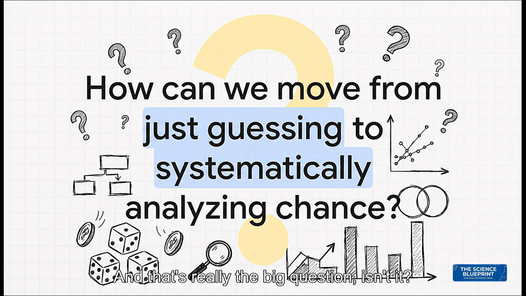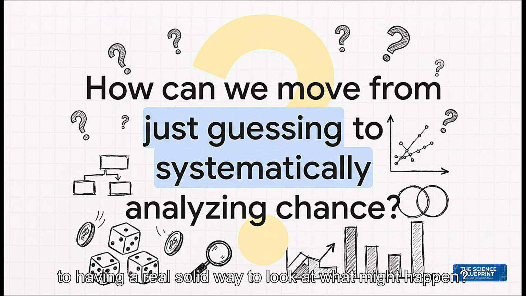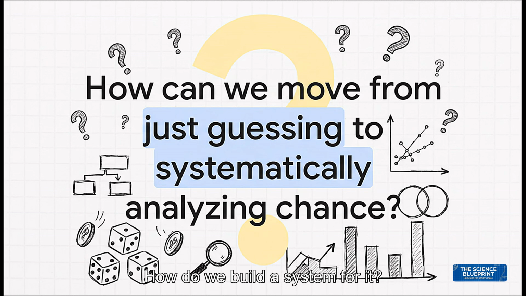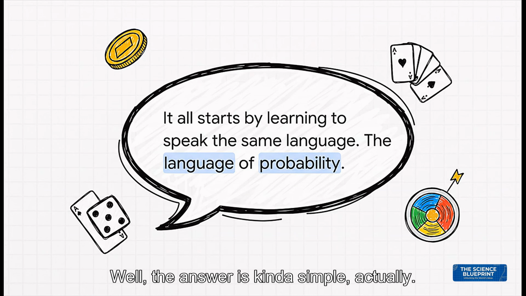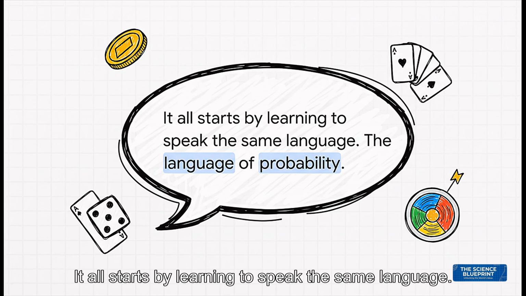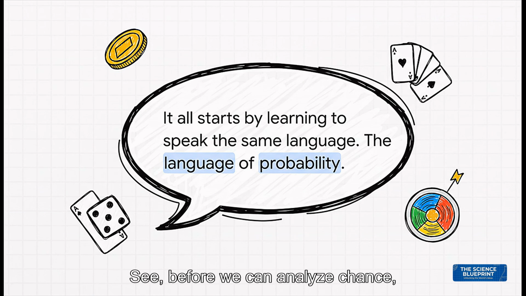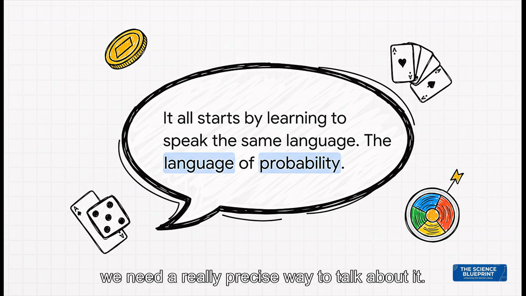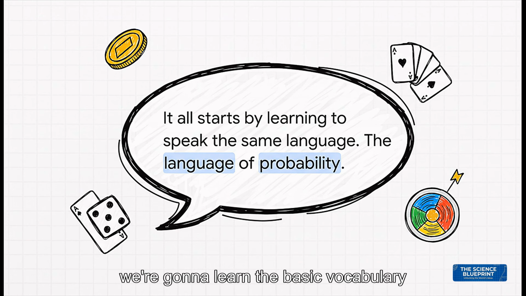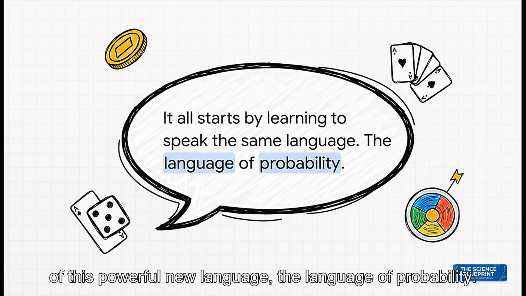And that's really the big question, isn't it? How do we go from a gut feeling to having a real solid way to look at what might happen? How do we build a system for it? Well, the answer is kind of simple, actually. It all starts by learning to speak the same language. See, before we can analyze chance, we need a really precise way to talk about it. So for the next few minutes, we're going to learn the basic vocabulary of this powerful new language, the language